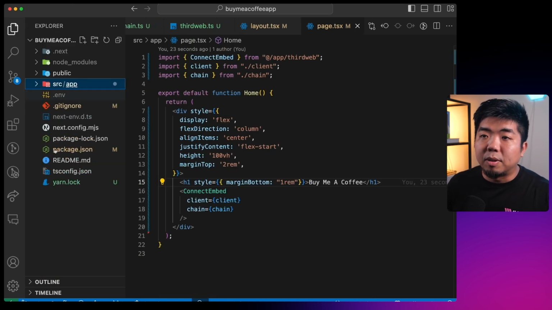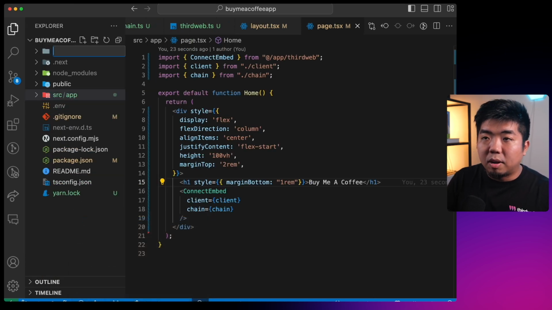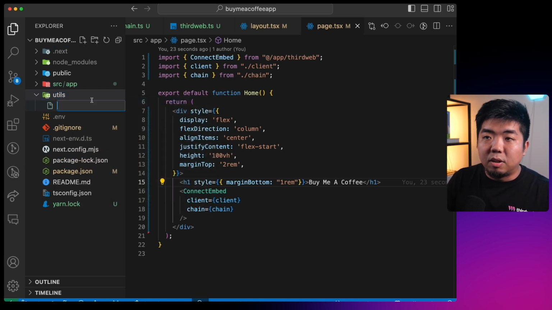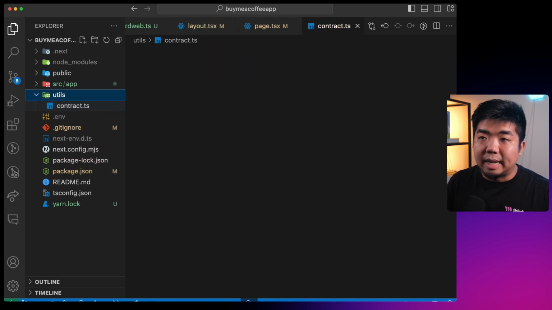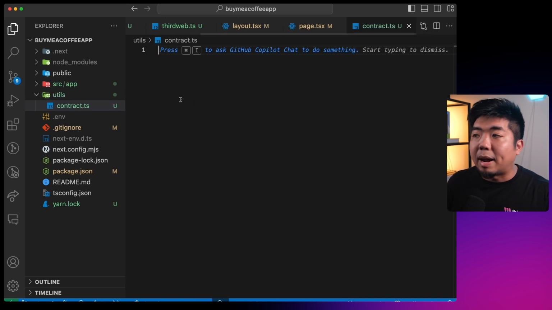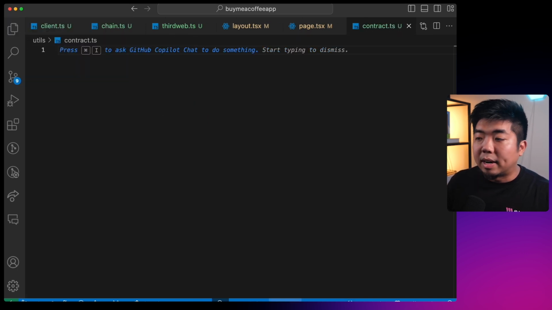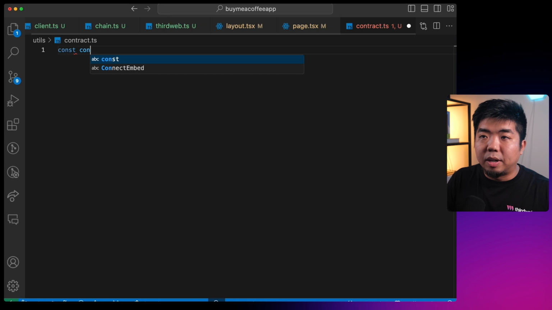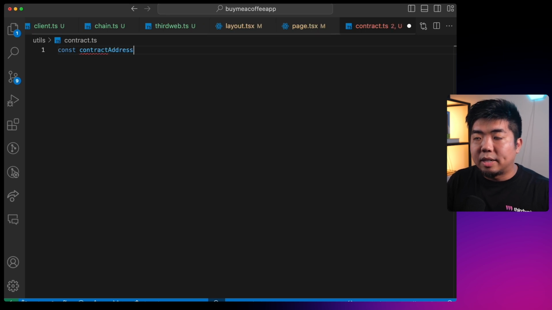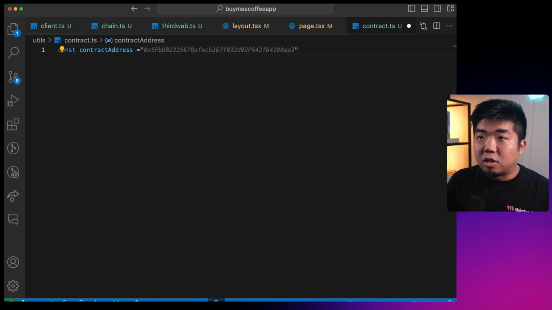So coming into my file directory here, I'm going to create a new folder. I'm going to call this utils. And in this utils folder, I'm going to create a new file called contract.ts. And this is where we're going to create our wrapper for our smart contract. So what I'm going to do here is create a variable. We'll say contract address, and we're going to get the address of the contract that we just deployed.